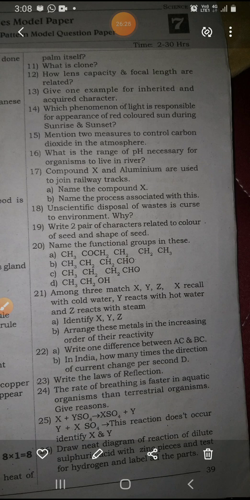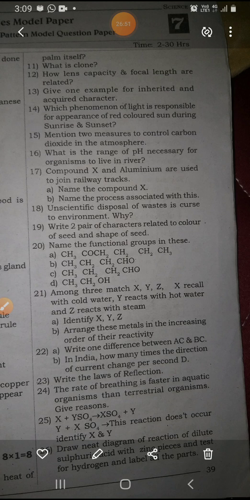Got it. Next, one more question. We see the 17th question. Compound X and aluminum are used to join the railway tracks. Name the compound X. Name the process associated with this. It is a 2 mark question, so you write this. Compound X and aluminum are used to join the railway tracks.